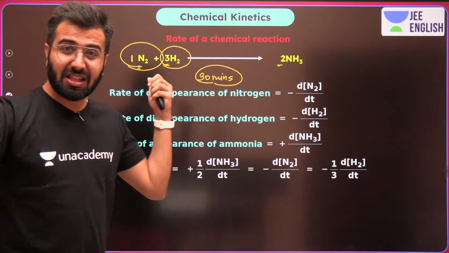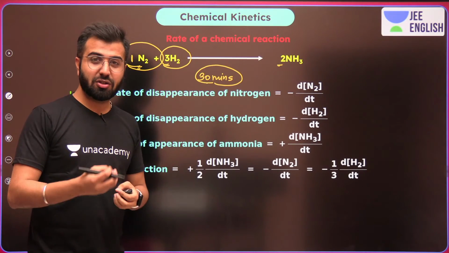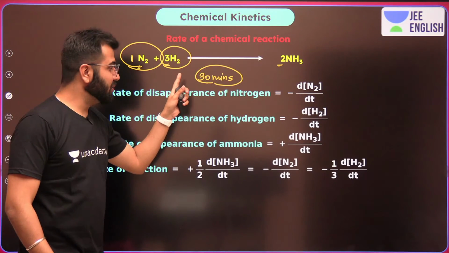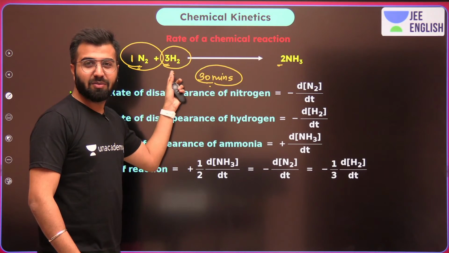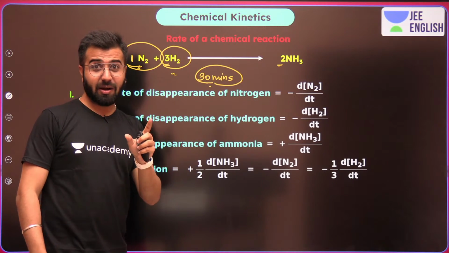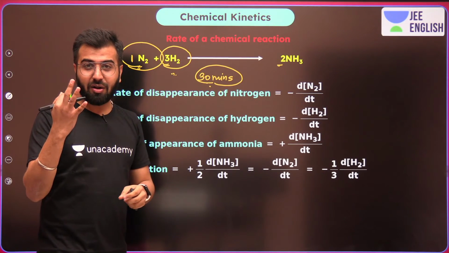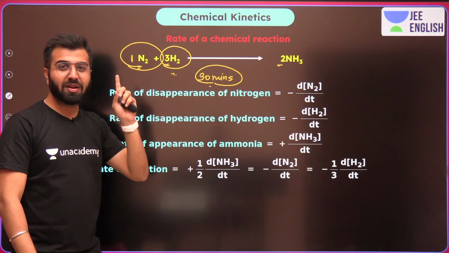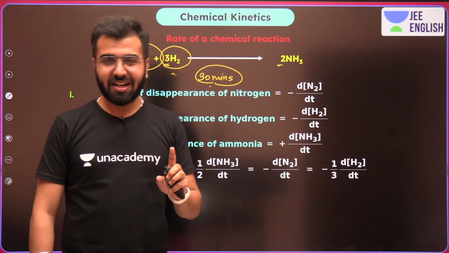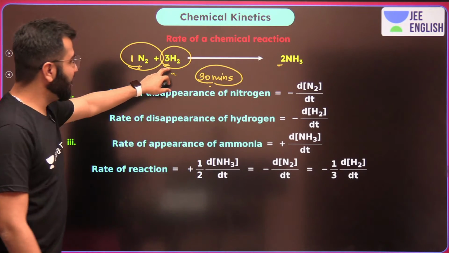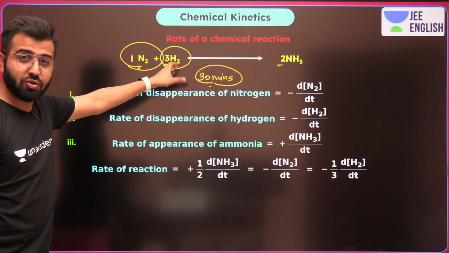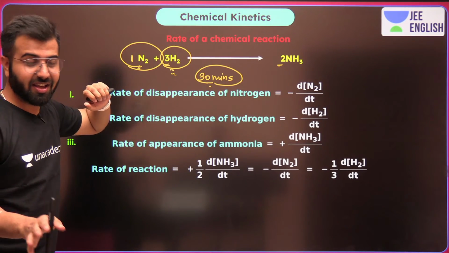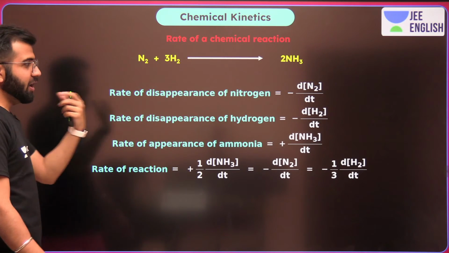Over here, 3 moles of hydrogen are getting consumed in 30 minutes and over here 1 mole of nitrogen is getting consumed in 30 minutes. So the rate of consumption is higher over here. Rate, I said rate. Why? Because 3 moles of hydrogen became 0 in 30 minutes. Over here 1 mole of N2 became 0 in 30 minutes, right? So you should remember it. Here the numerator becomes bigger. 3 moles to 0, where 0 is final and initial is 3. So do remember this.